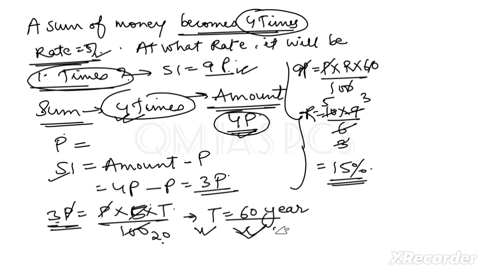Is it clear? So this type of correlation we have to understand, like how to write SI is equal to 9p and how to write SI is equal to 3p. You have to understand that logic. Fine, okay. Now moving to the next question.